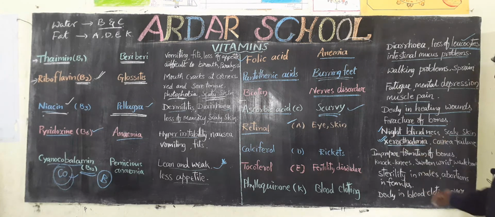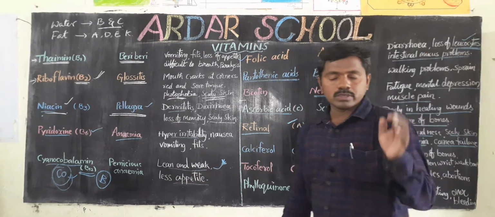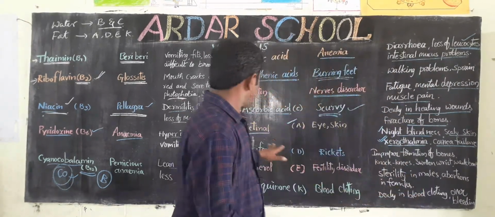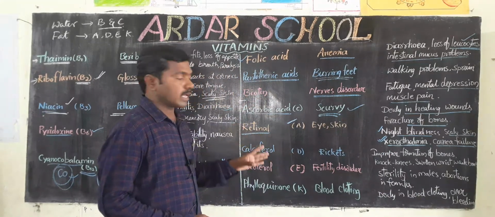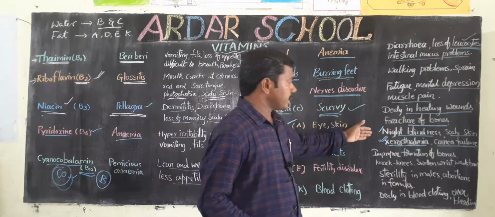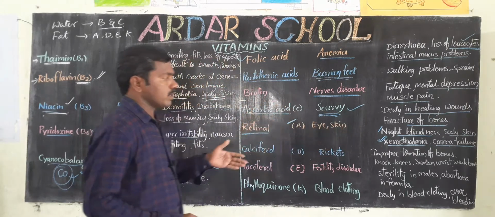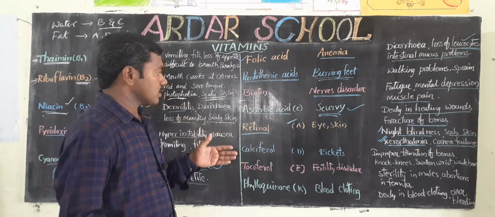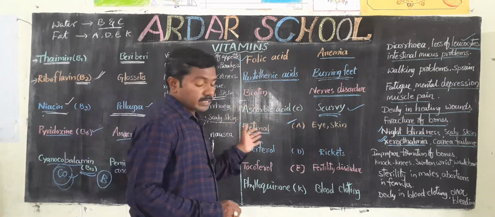Next, cornea failure. These are the main symptoms of retinol, vitamin A: night blindness, scaly skin, xerophthalmia, cornea failure.